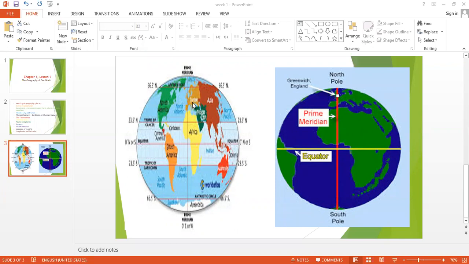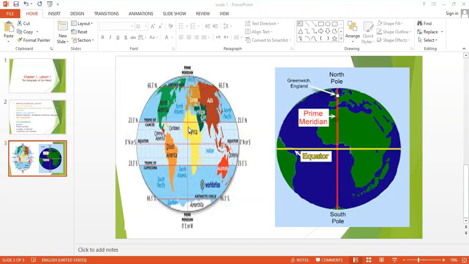Memorize the places. Africa is in the middle, north of Africa is Europe, and on the east side is Asia. On the west side, we could find North America and South America, and here near the South Pole is Antarctica, and here Australia. Okay, listen, guys, I want to say something.